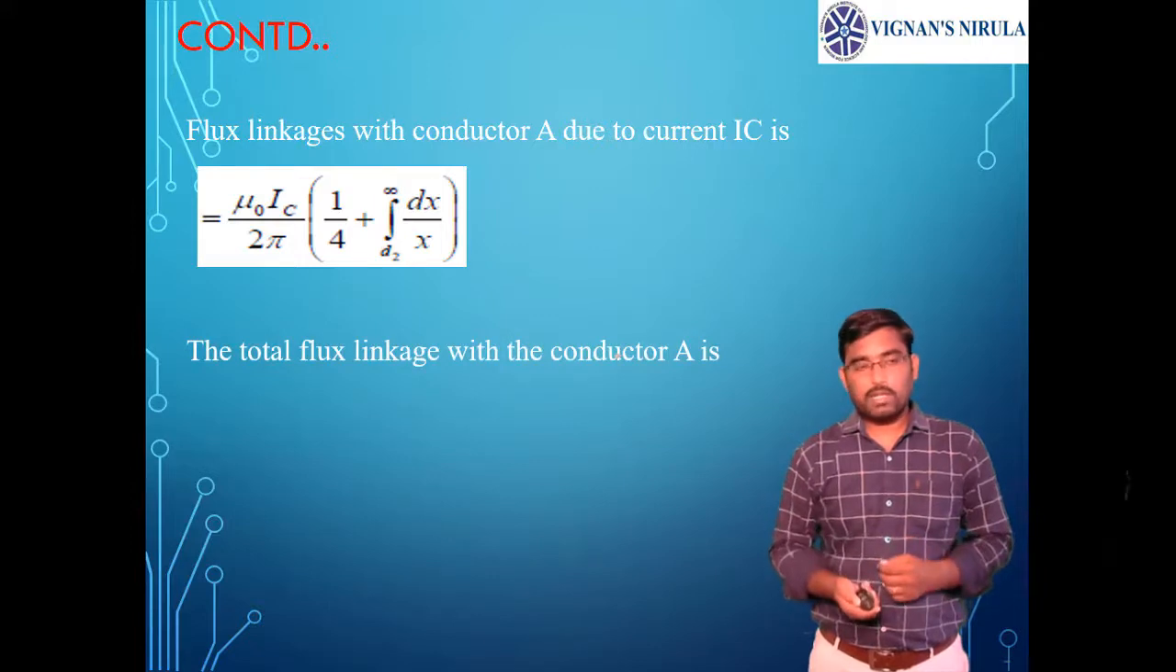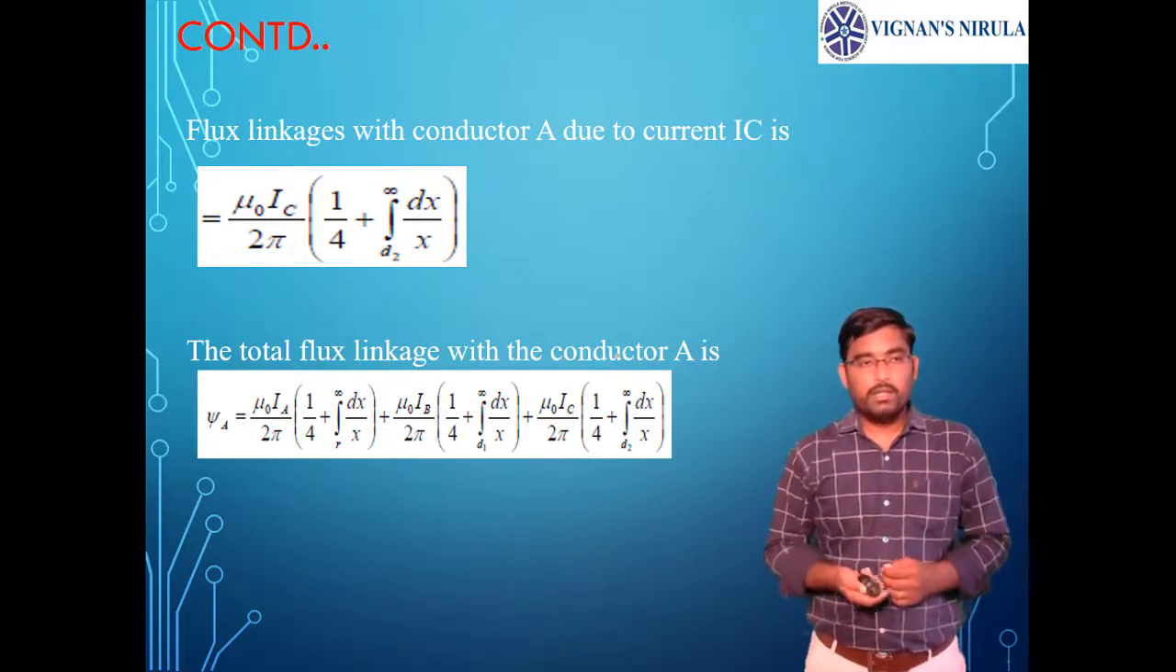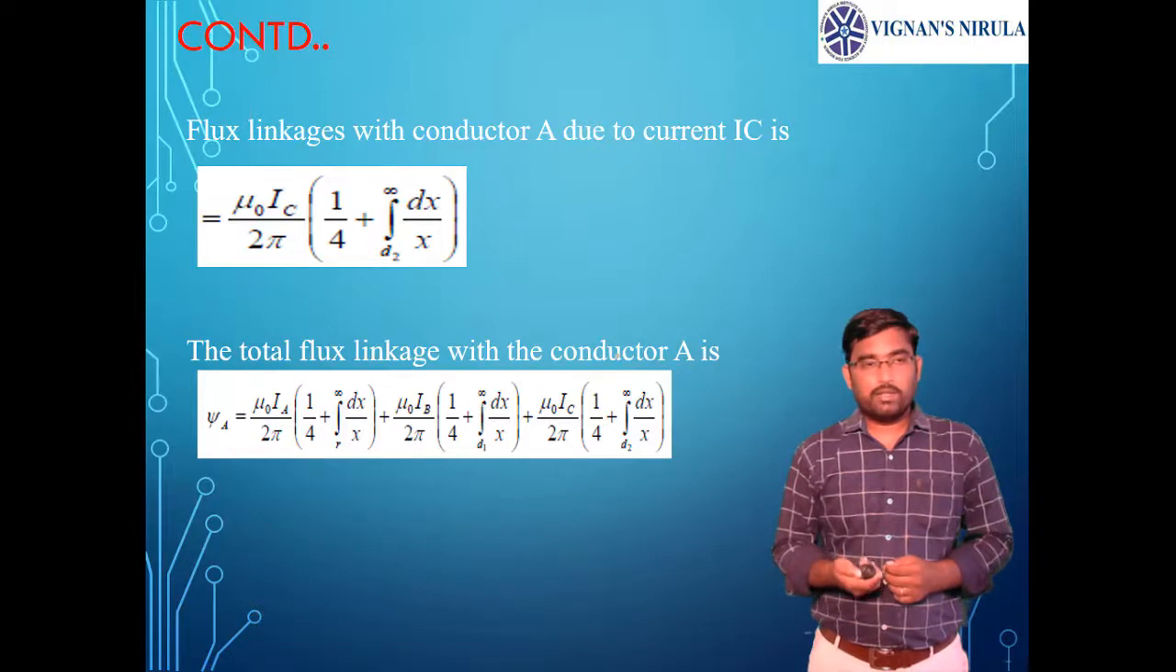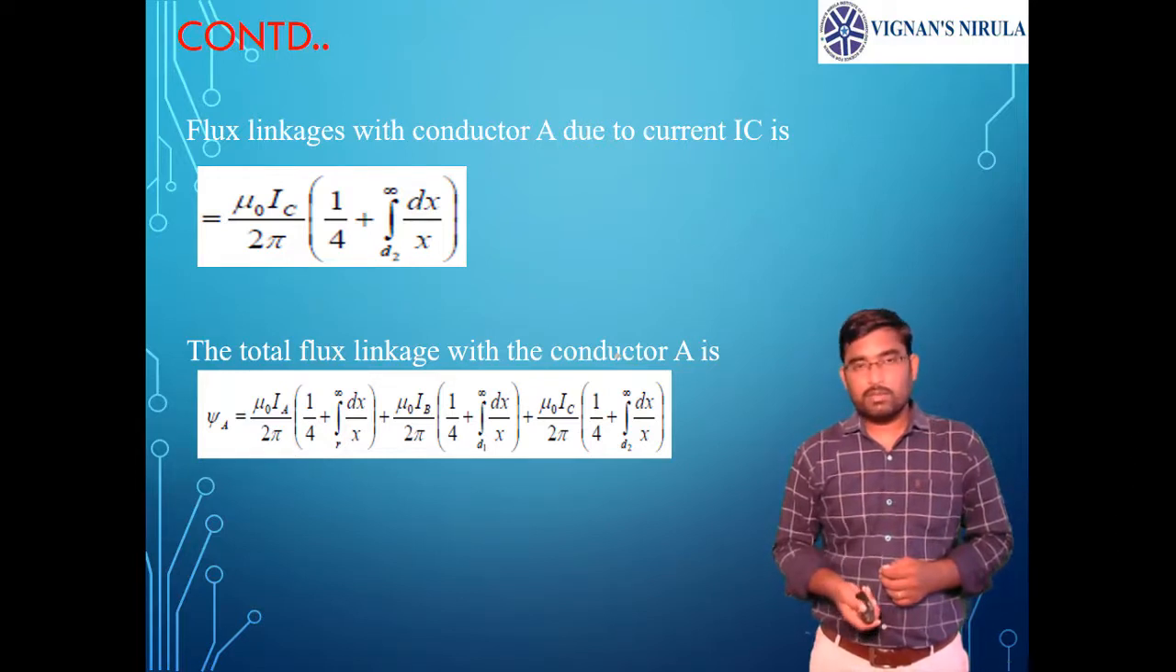If you see the total flux, psi A equals mu naught IA by 2 pi into 1 by 4 plus integral R to infinity dx by x, plus mu naught IB by 2 pi into 1 by 4 plus integral d1 to infinity dx by x, plus mu naught IC by 2 pi into 1 by 4 plus integral d2 to infinity dx by x. In the second and third terms, you can take that 1 by 4 as 0.